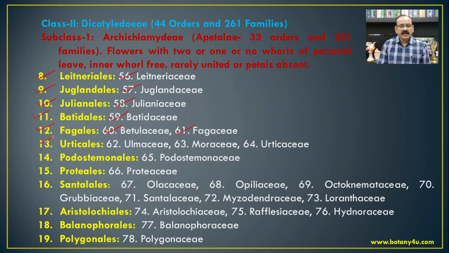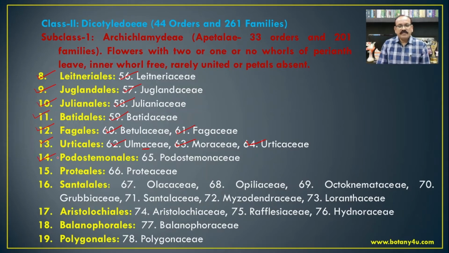Then Urticales, that is family Ulmaceae, which includes the genera Holoptelea and Trema. Then Moraceae, which is a family in Urticales, and the genera are Ficus, Morus alba, etc. Then Urticaceae, which includes organisms like Laportea interrupta and Pouzolzia.